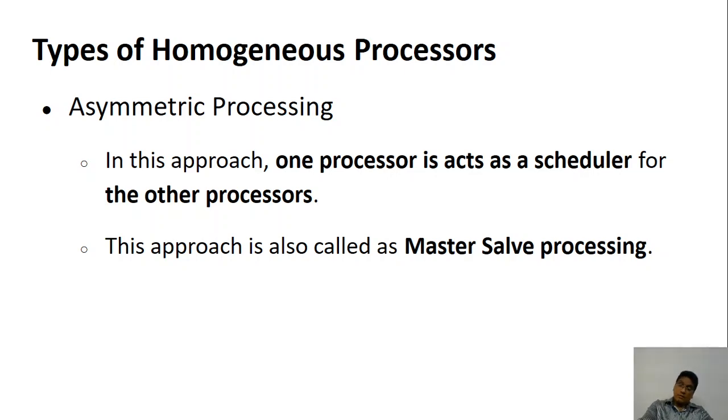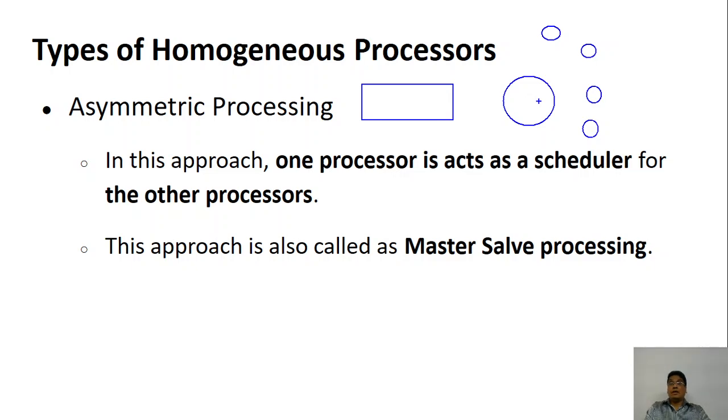In this particular case, you have the common queue here. One of them is considered to be boss, and all the others are considered to be slaves. Again, even though I have drawn it very large, it doesn't mean that one of them is strong or more powerful. No, all of them are the same, because I'm talking about a homogeneous system. Just to give you an analogy that this particular process is boss, I have drawn it like that. So this boss takes the work and assigns it to one of them. It says, okay, you go and do this work.